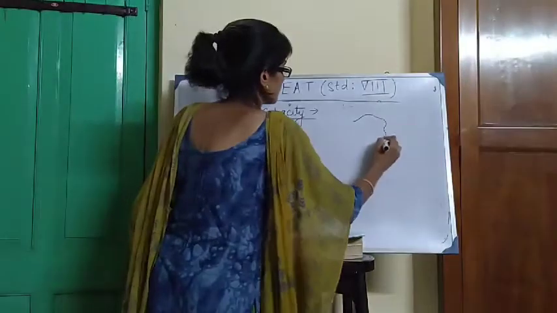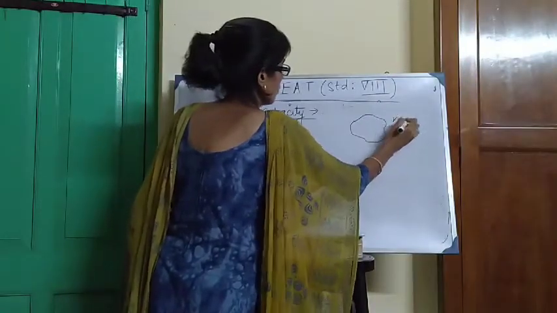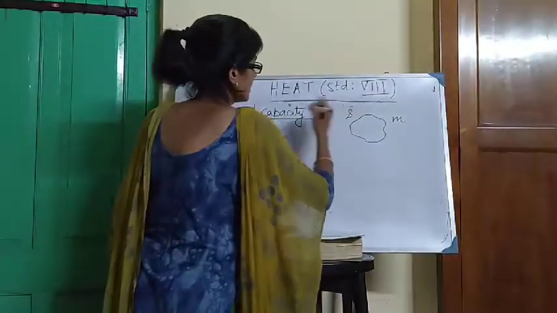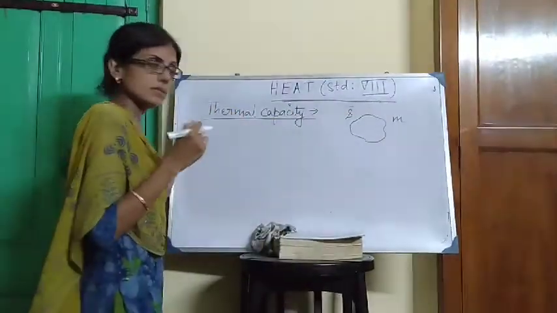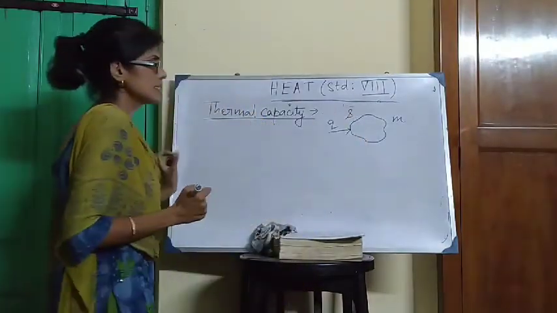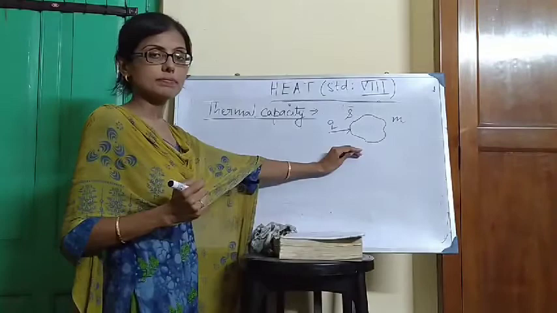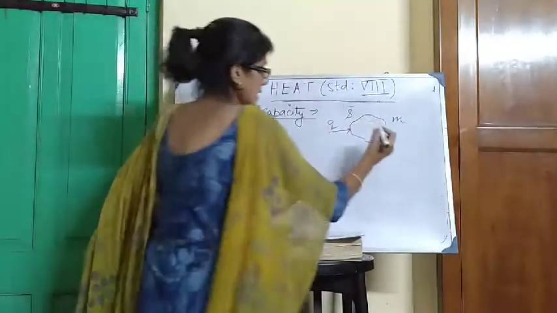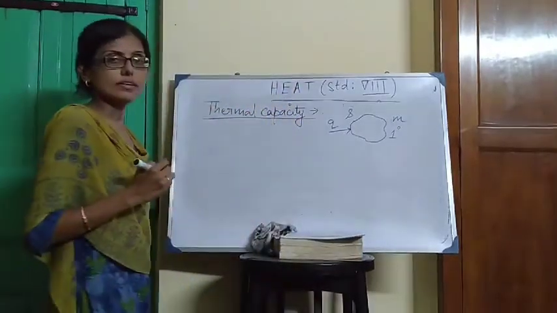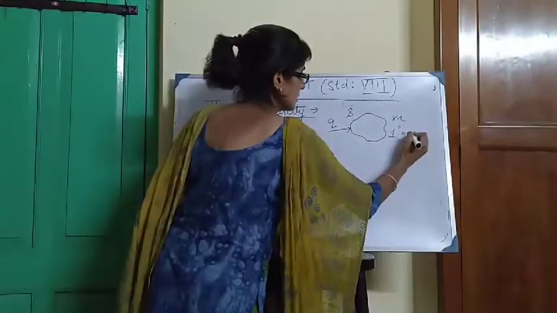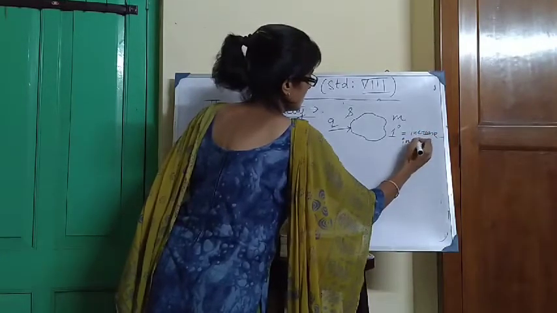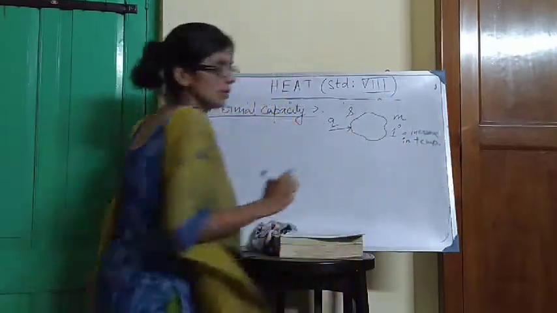Consider a body of arbitrary mass m, and the specific heat of the body is S. Suppose small q heat is supplied to the body from outside, such that the increase in temperature of the body is 1 degree.